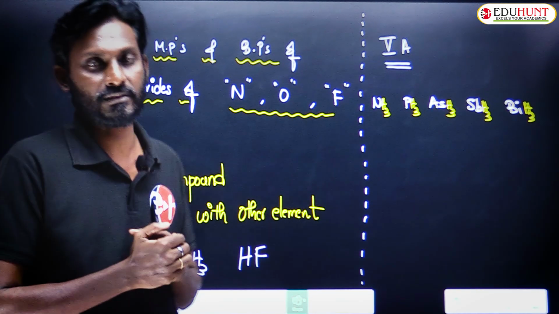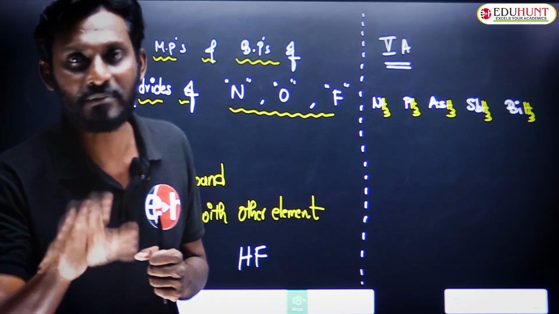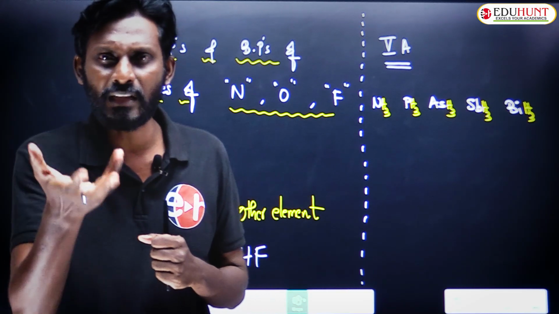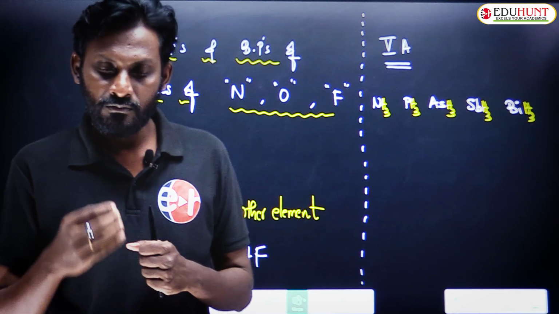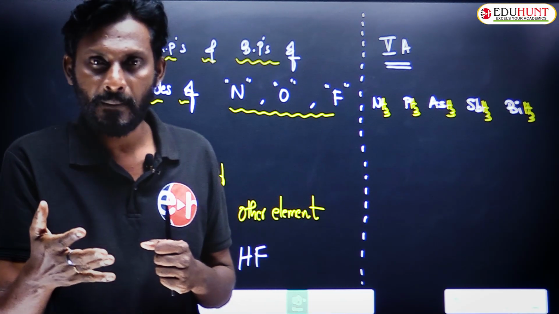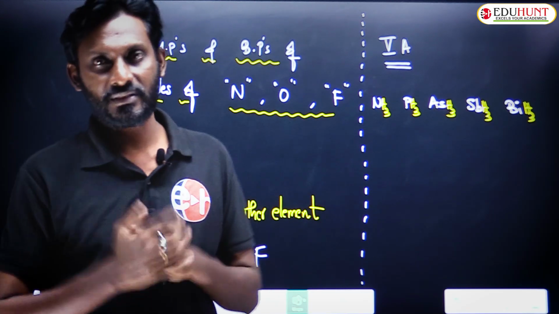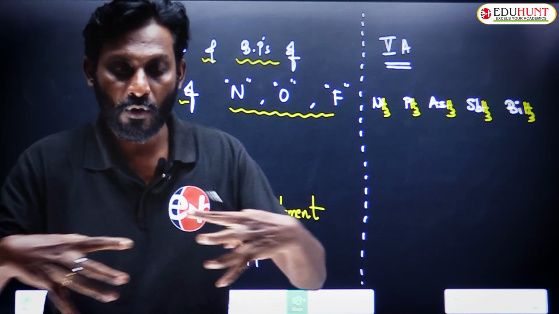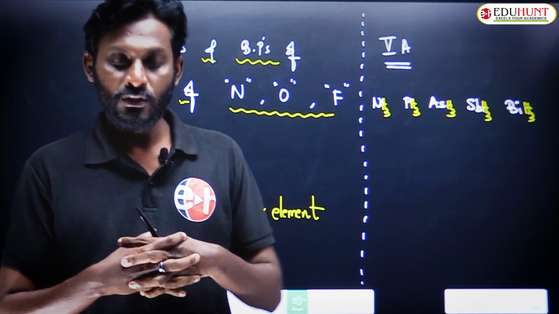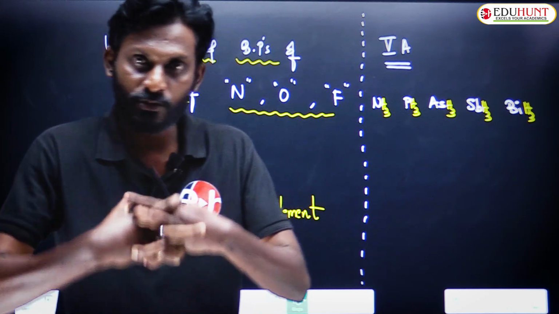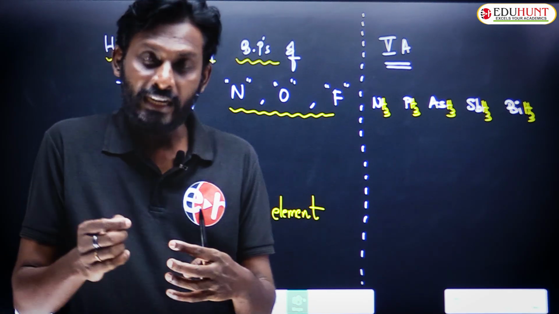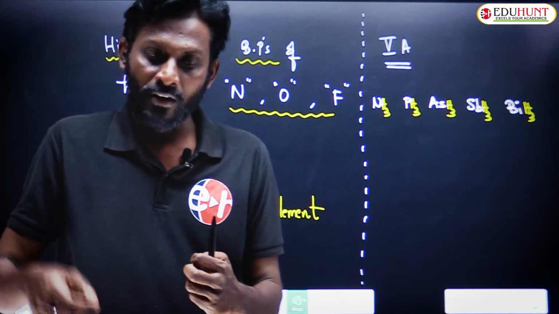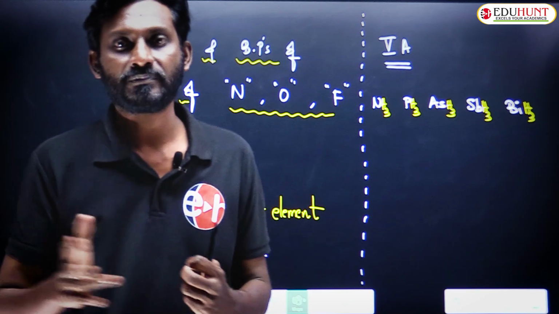The magnitude of these van der Waals attractions usually depends upon molar mass. The more the molecular weight, the more the attractions. When there are more attractions, the molecules are more associated. So when molecules are very much associated, we need higher energy to melt that solid or to vaporize that liquid.